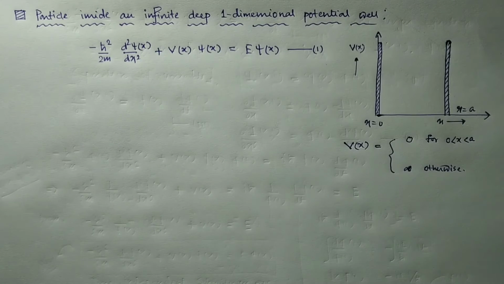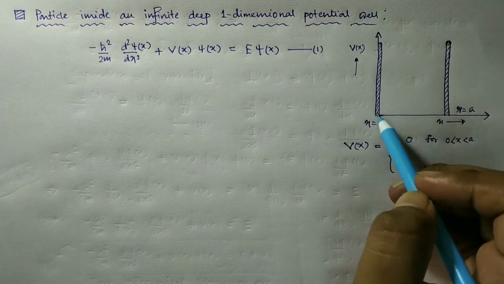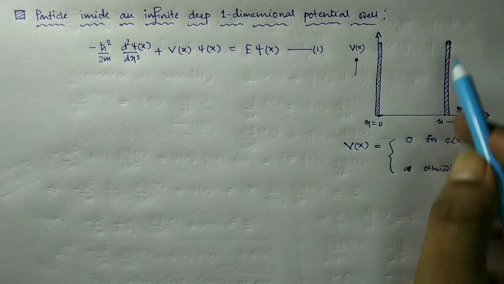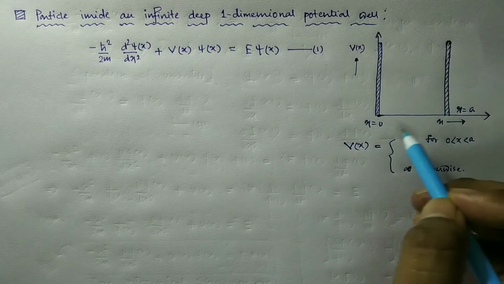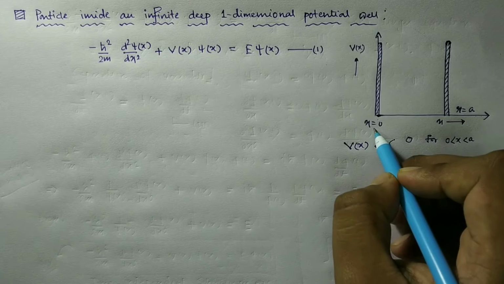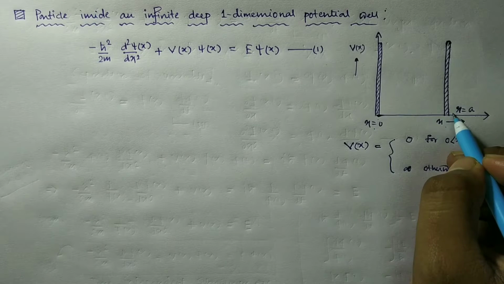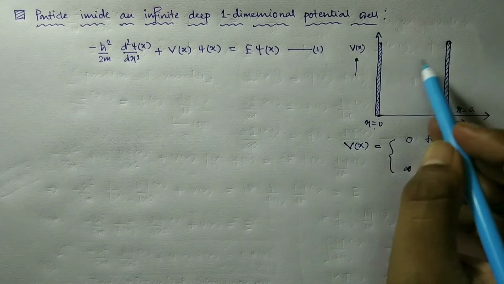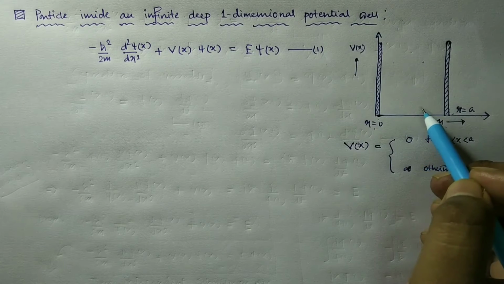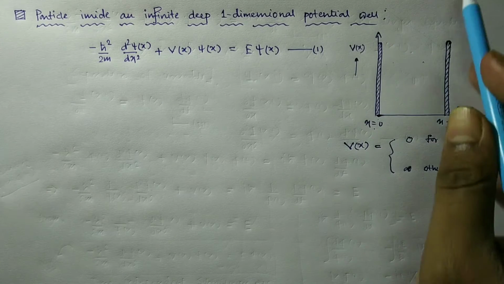Now here we are going to discuss the most basic example of a quantum mechanical system, which is a particle inside an infinitely deep one-dimensional potential well or potential box. Look here, it is drawn: the particle is inside a potential well, at x equal to 0 and x equal to a at the boundaries, and it is completely free and the well is infinitely deep.